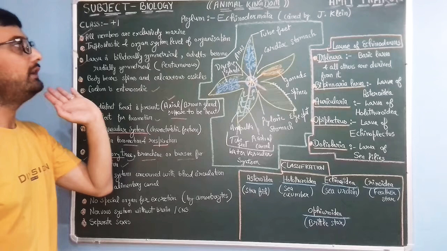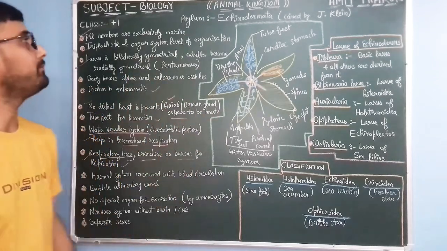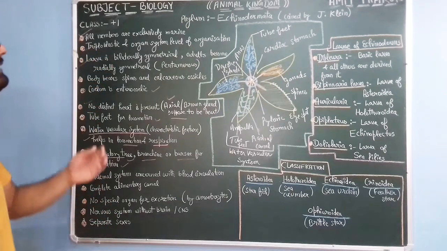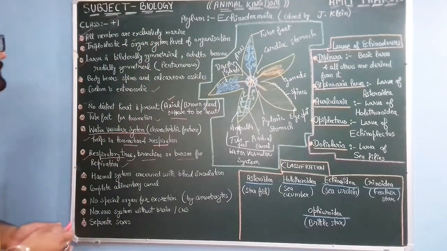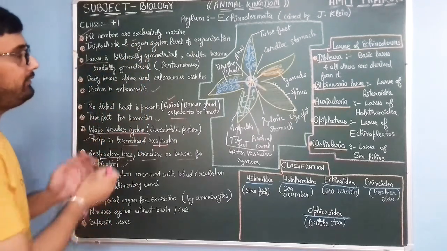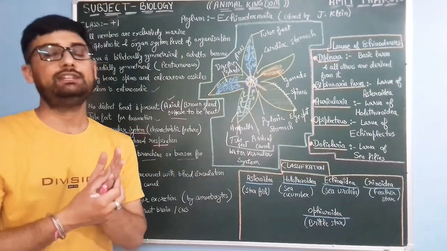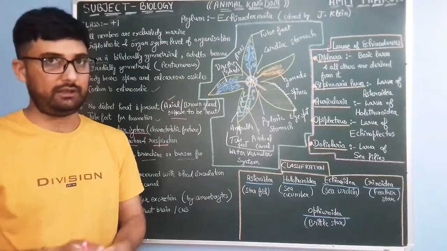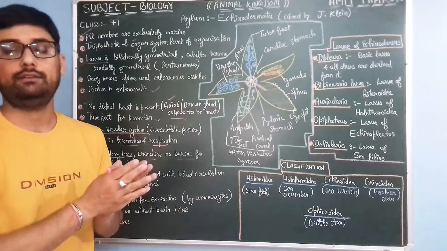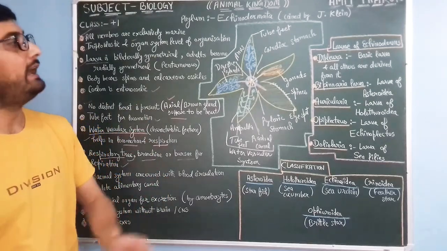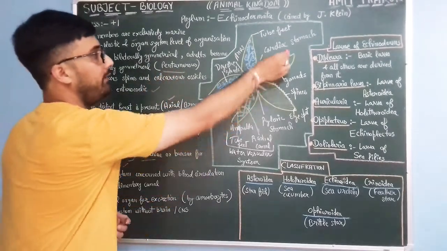That means all the members of Echinodermata live in sea or ocean water. They are triploblastic, having three germinal layers, and organ system level of organization. When it comes to the life cycle of echinoderms, the larval stage has bilateral symmetry, and when the larva becomes an adult it has radial symmetry. Like in starfish, there is pentamerous symmetry, 5 arms.